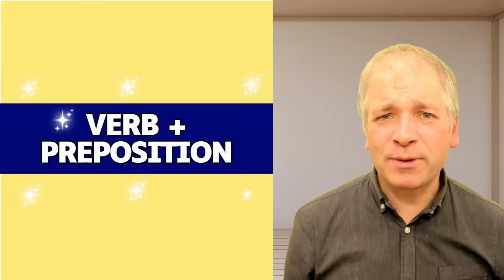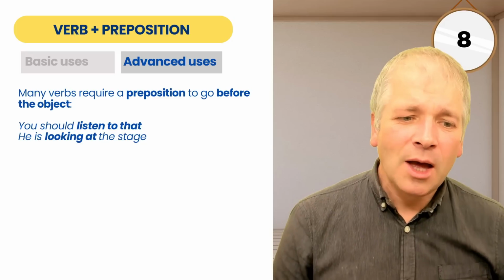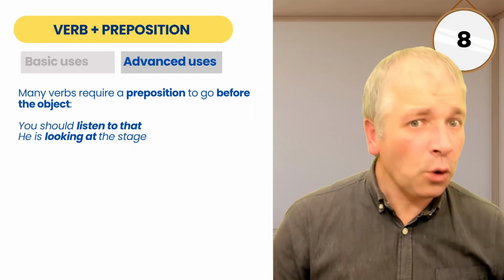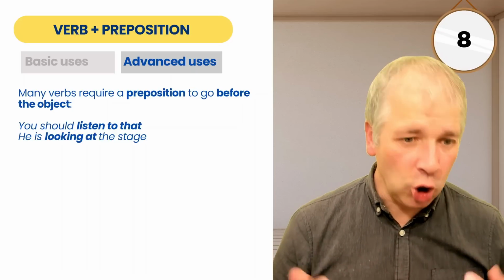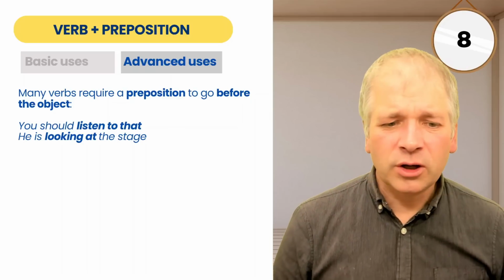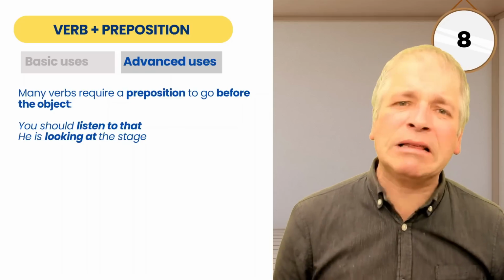Verbs and prepositions have certain rules that are worth knowing. Many verbs require a preposition to go before the object. Verbs such as listen or look. You should listen to that, not you should listen that, or you should listen to the music.